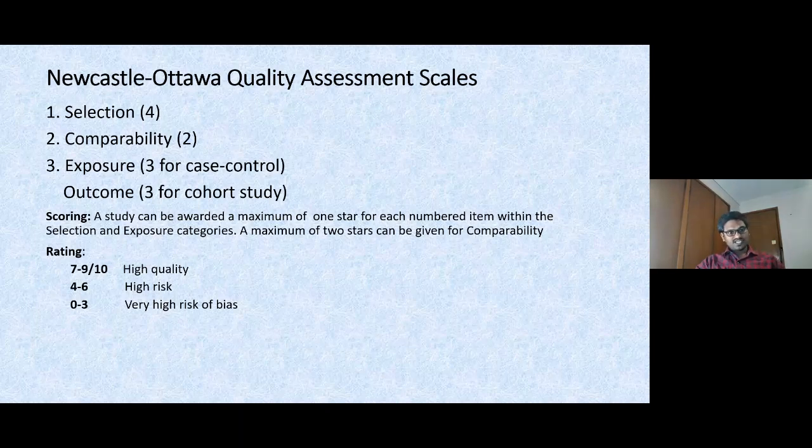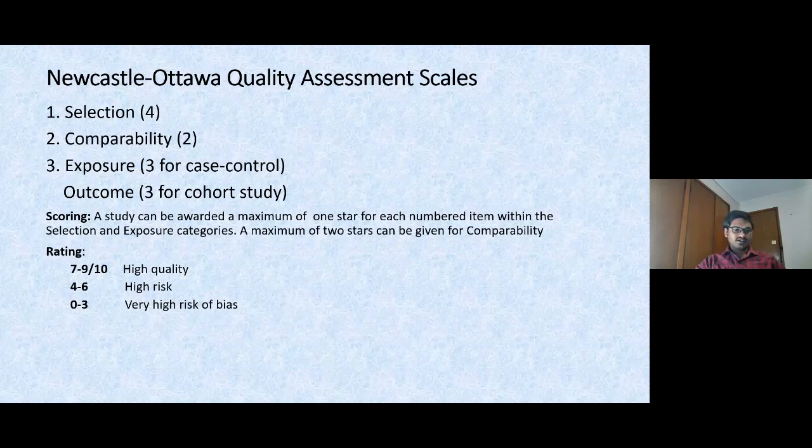Next, the comparability. This is about how the cases and controls were compared, whether there are any adjustments, adjusted for age and gender or adjusted for other modifiable factors like confounders. Those things are seen in comparability.